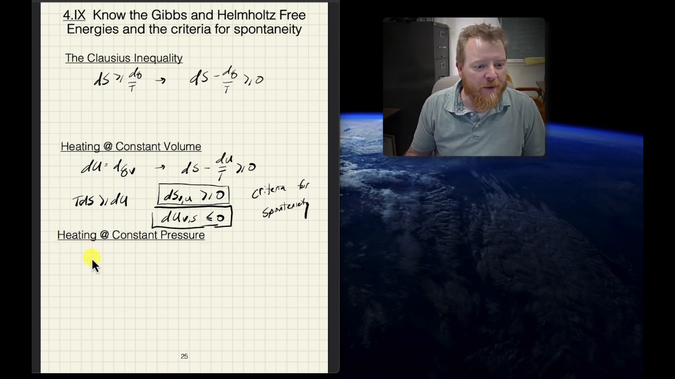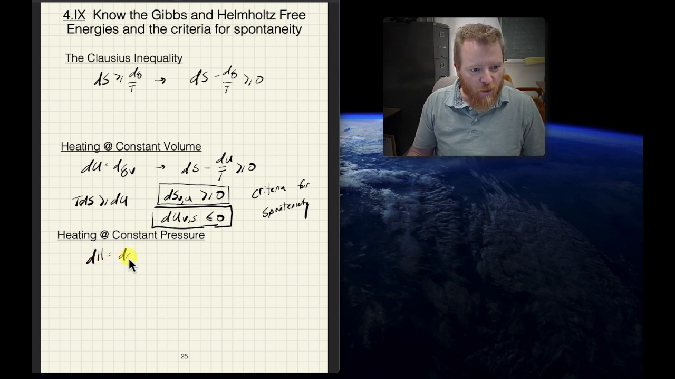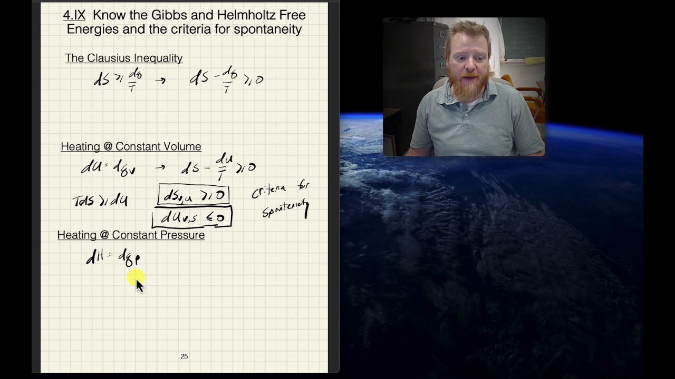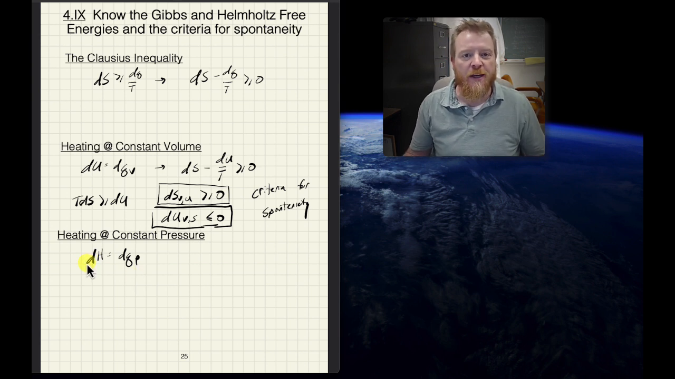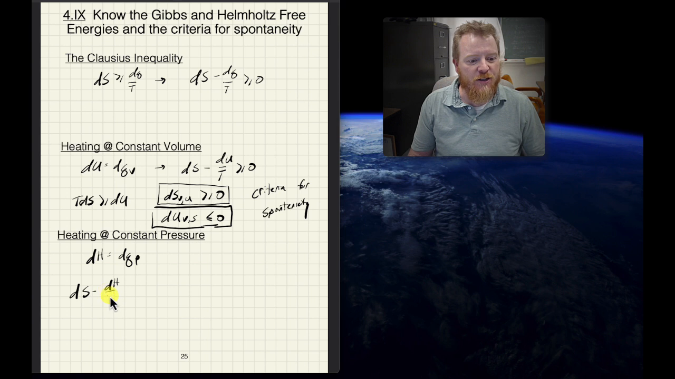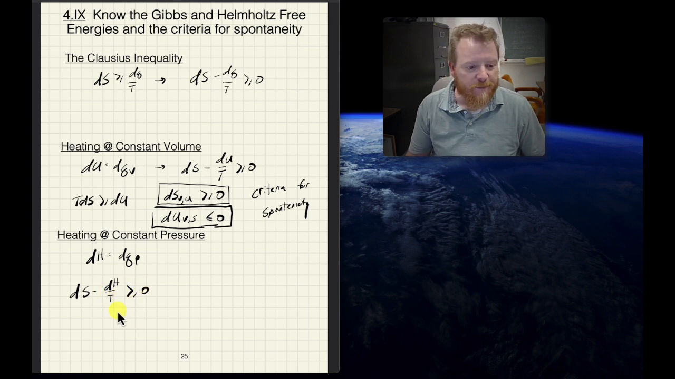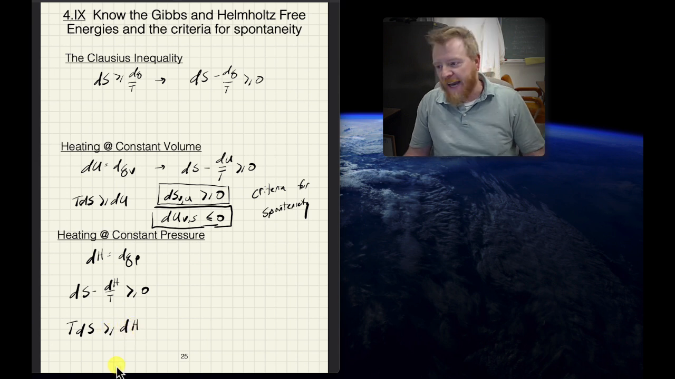Okay, so now what about heating at constant pressure? Well, similarly, that deals with the enthalpy, which equals dq_p, right? So heat delivered at constant pressure is equal to the enthalpy. And again, we can plug that into our Clausius inequality and say dS minus dH over T must be greater than or equal to 0. And then doing a similar algebraic rearrangement, we can say T dS must be greater than or equal to dH.